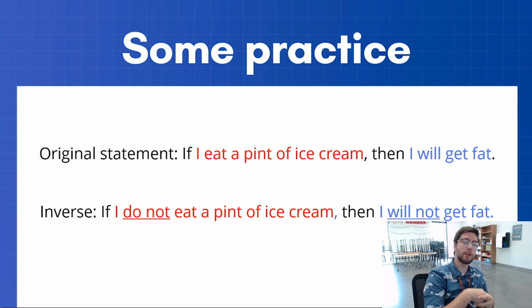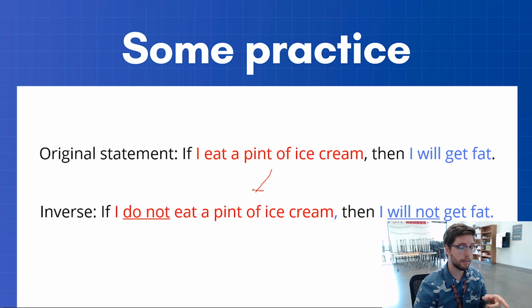So the next one is going to be inverse. Inverse is taking the negated of it. So we're still keeping it in this order. We're still keeping it, if I ate a pint of ice cream, then I'll get fat. But we're negating it. So how do you negate if I ate a pint of ice cream? If I do not eat a pint of ice cream, then I will not get fat. Now, is that true? Something that you got to ask yourself kind of every single time. Is it true? Well, no, it's not. You still could get fat if you don't eat ice cream. Okay, so that's the inverse.